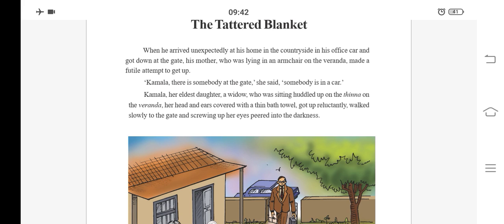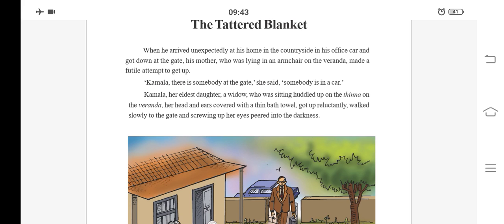So, I have told you before also, the story involves three characters. So, here, when he arrived unexpectedly at his home in the countryside in his office car. So, he means who? Gopi. When he arrived unexpectedly means in a way that is not expected. Means it is like a surprise.